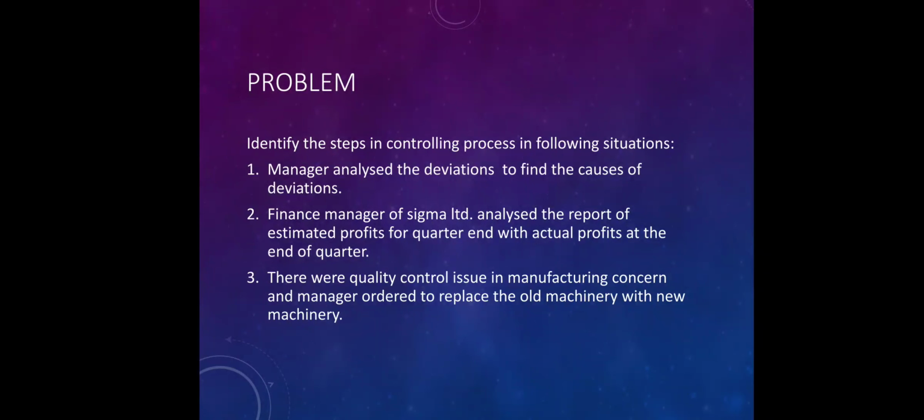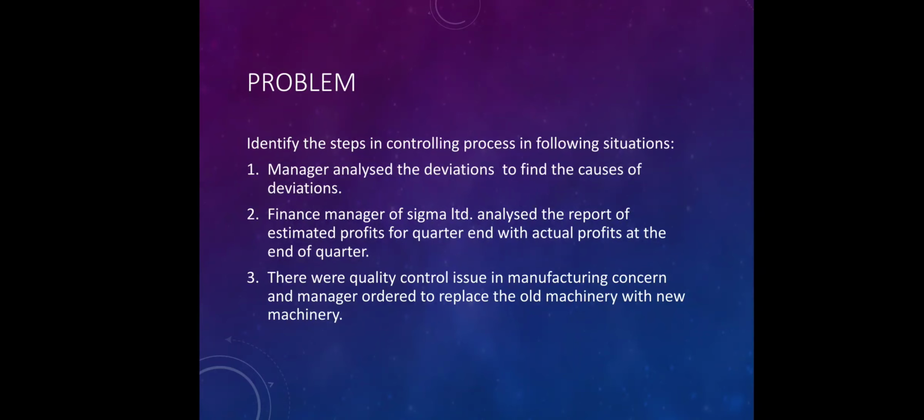Now the third point: there was a quality control issue in a manufacturing concern, and the manager ordered to replace the old machinery with new machinery. So in these lines you can see the manager has a quality control issue in front of him, and he has ordered to replace the old machinery with new machinery.